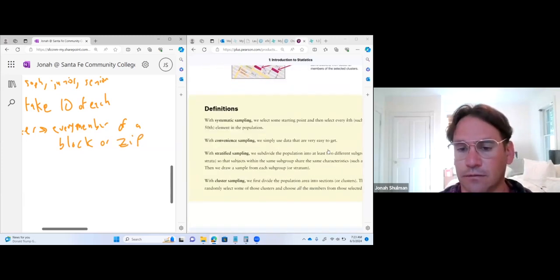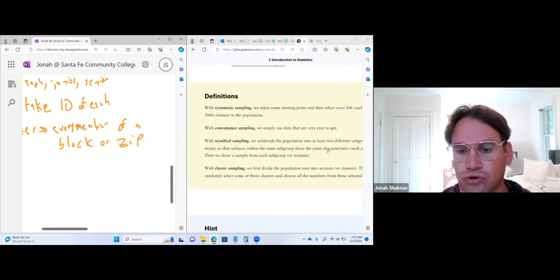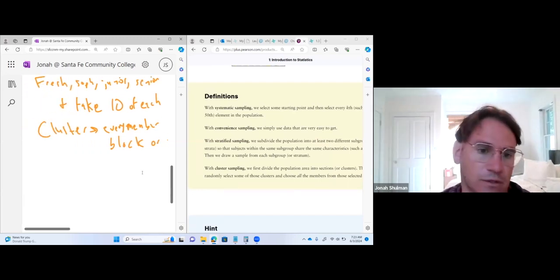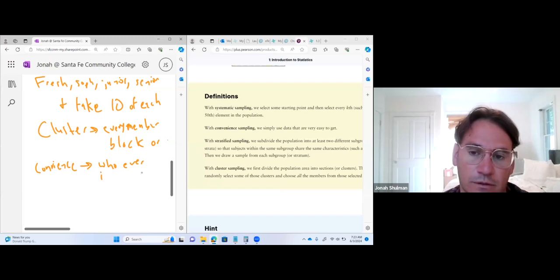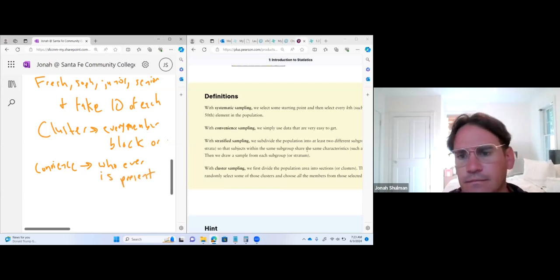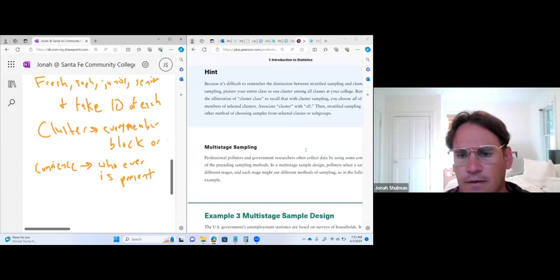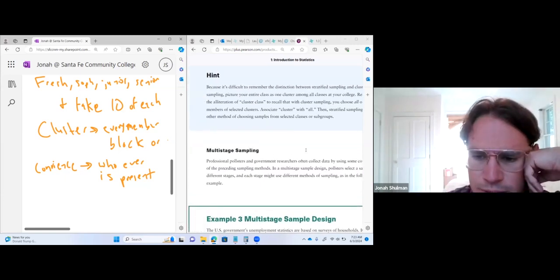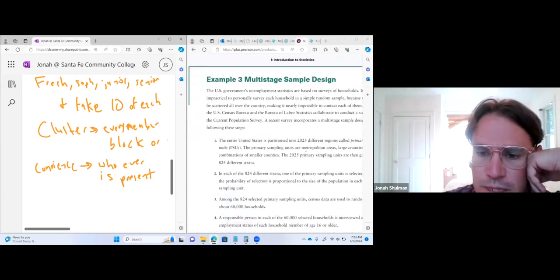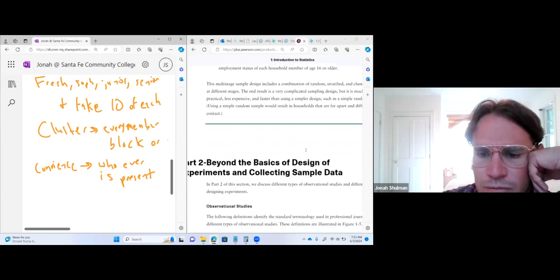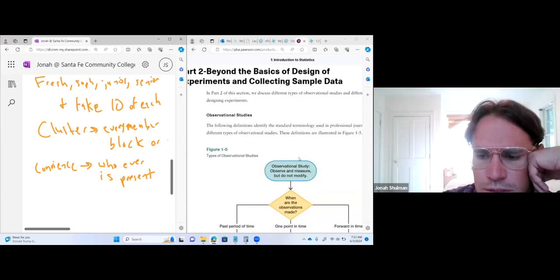All right, let's see what else we got. Okay, and we didn't talk about convenience. So what is convenience? It's literally like going outside and saying, be in my study, be in my study, just whoever is around, whoever is present. All right, we got multi-stage sampling. That's a bunch of different spots at a time. You could read more into that if you want.